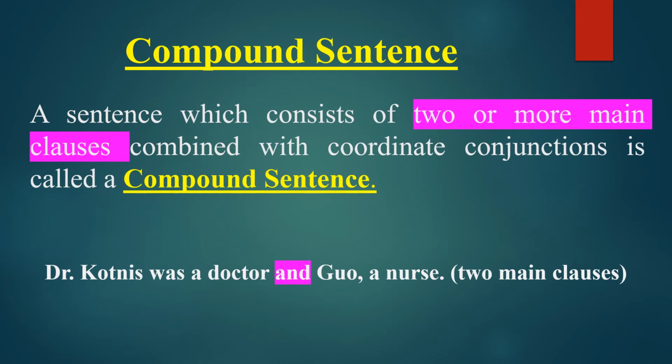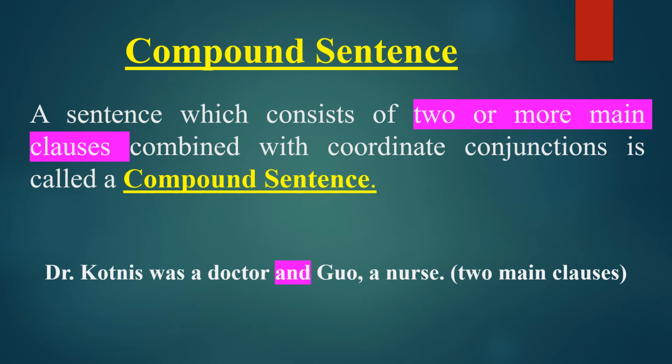Here we'll see what a compound sentence is. A sentence which consists of two or more main clauses combined with a coordinate conjunction is called a compound sentence. Definition again: a sentence which consists of two or more main clauses combined with a coordinate conjunction is called a compound sentence.